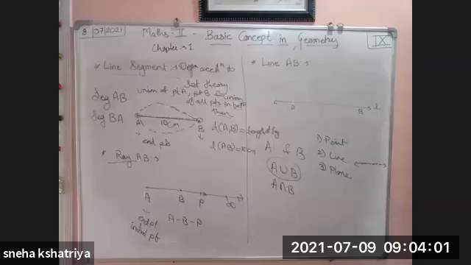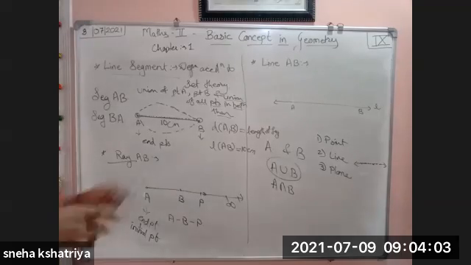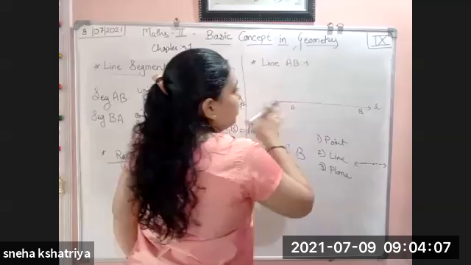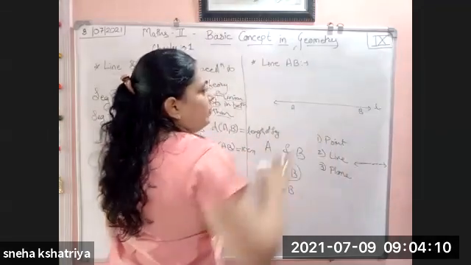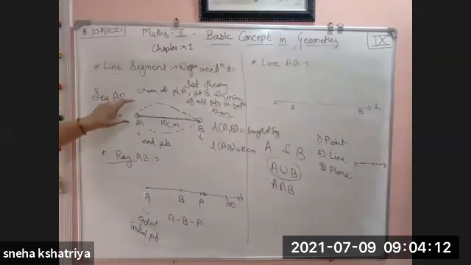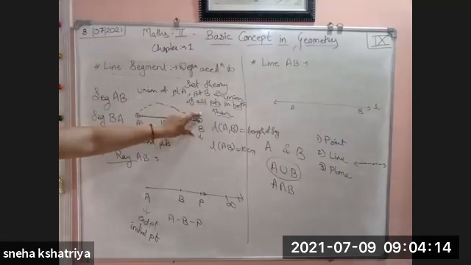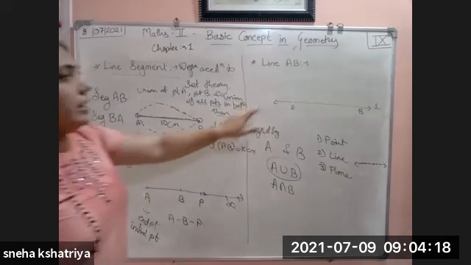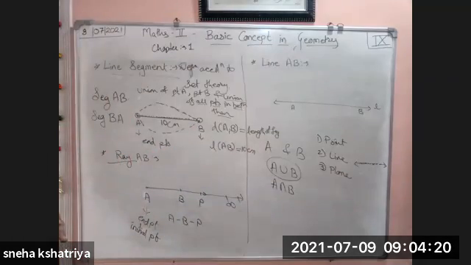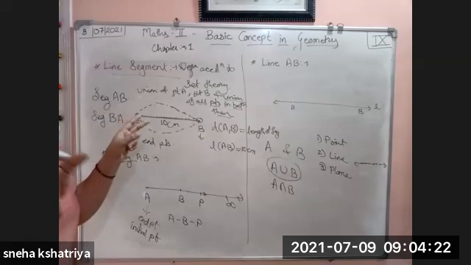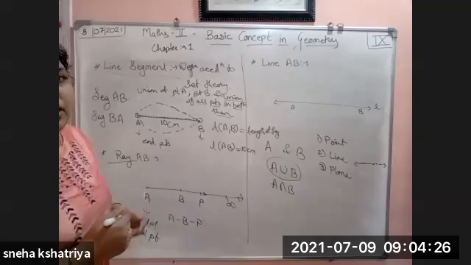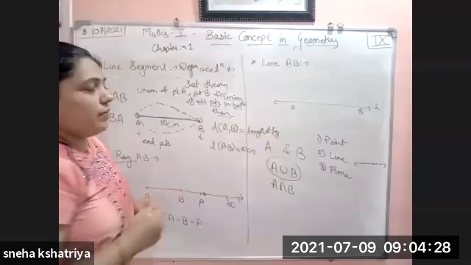A line has no endpoints and it goes infinite in both directions. Whatever line is given to you, it has no endpoints. As we have seen in a segment there are two endpoints, and in a ray there is one endpoint. But in a line, we don't have any endpoint. It goes infinite in both directions, and we cannot measure it because it is infinite. This was the definition of line AB.